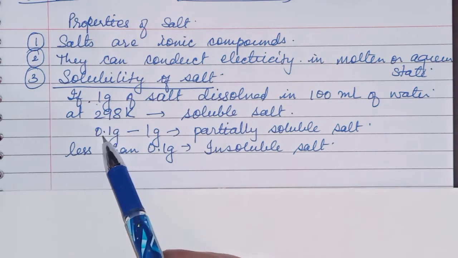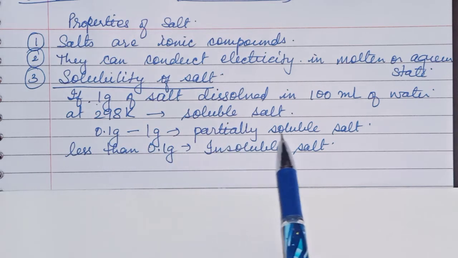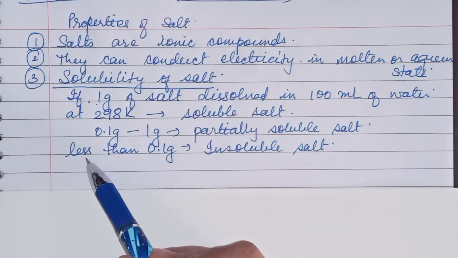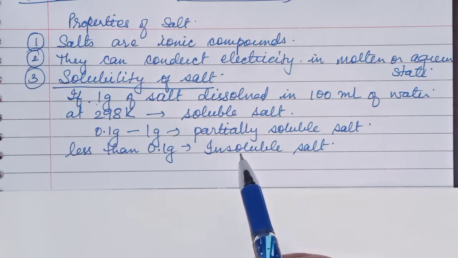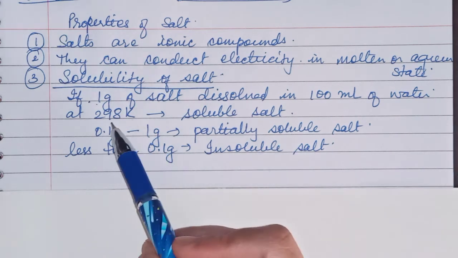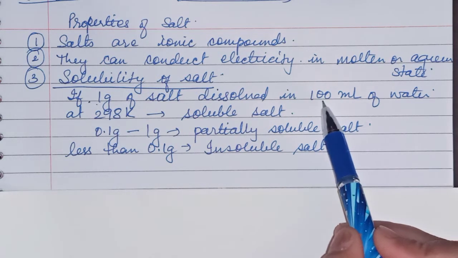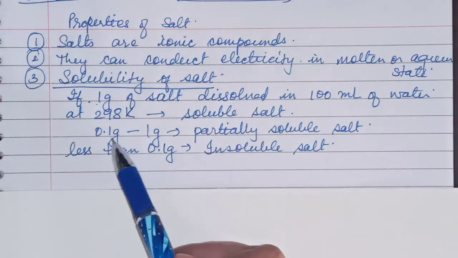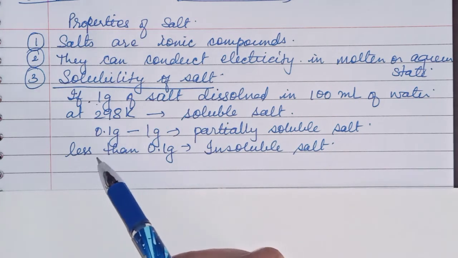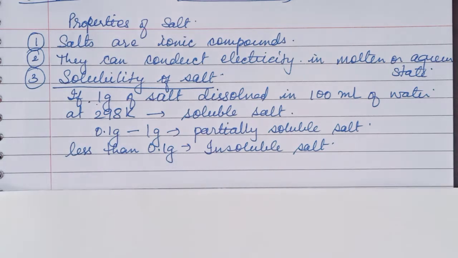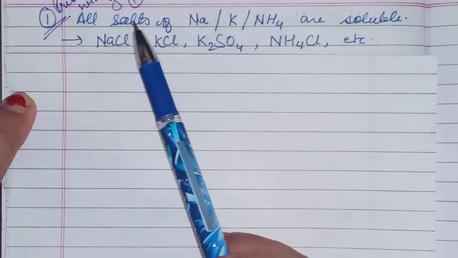If it is dissolving 0.1 grams to 1 gram, then it is partially soluble. But if it is dissolving less than 0.1 gram, then you can say it is an insoluble salt. If at least 1 gram dissolves in 100 milliliters, then it is soluble. In between 0.1 to 1, it is partially soluble, and if it is less than 0.1 gram, it is an insoluble salt. Now some points you have to remember for the solubility of salts.